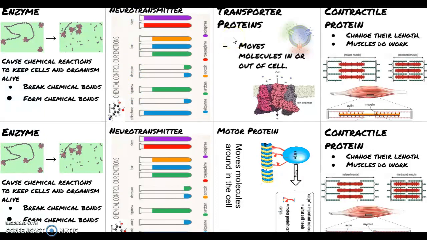Some proteins in the body, after you eat them, become transporter proteins. They're these little tunnels in the cell membrane, or the coating of the cell, and they allow things to go in and out of the cell. And then a lot of the protein you eat ends up becoming contractile proteins, like this, where you can see special proteins that change their shape. They change their length from this, relaxed muscle, to contracted or doing work. So some proteins are called contractile proteins, found inside muscle cells, and they just help your muscles flex and do work.